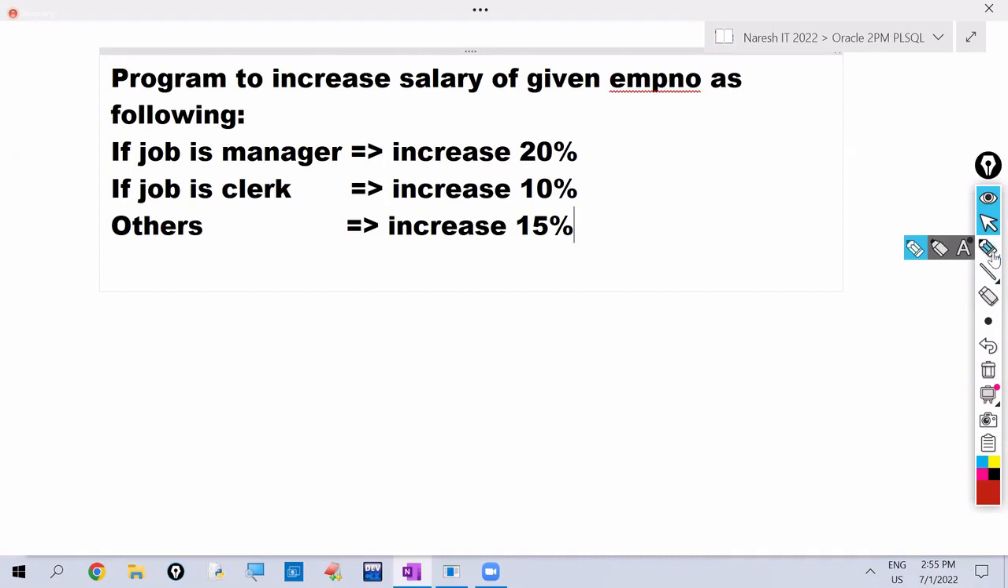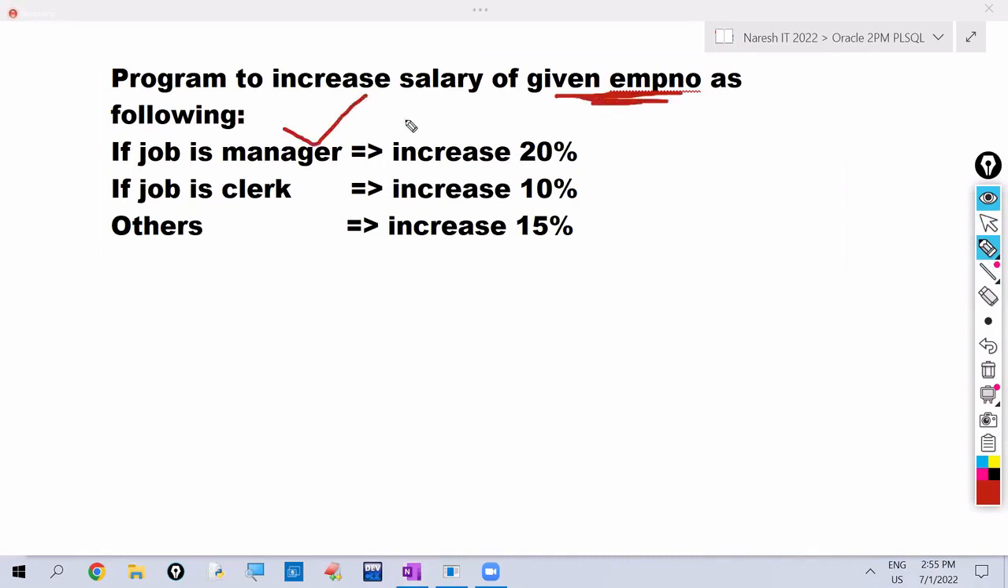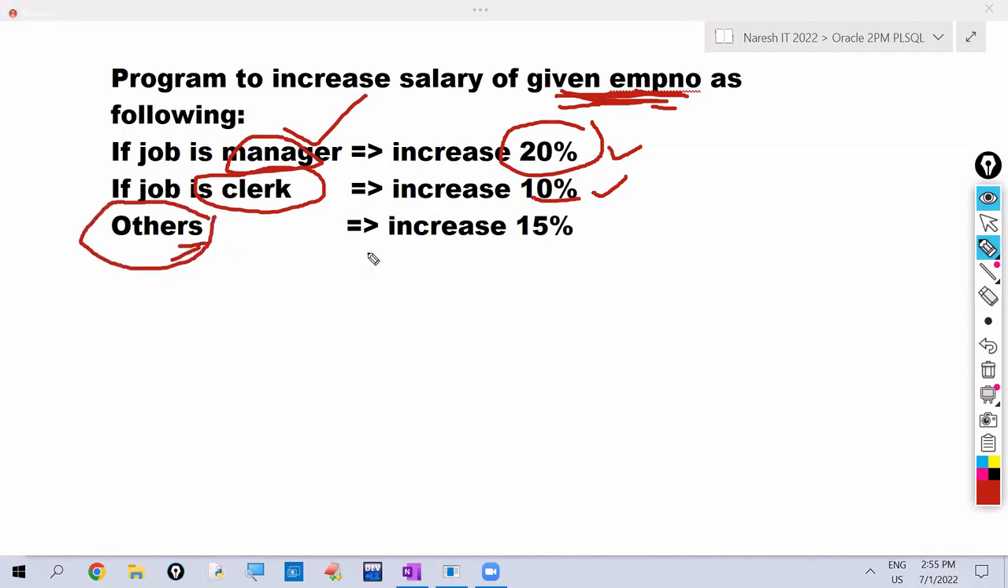Here we are giving employee number. If this employee is manager, how much percentage we have to increase? 20%. If this given employee number job designation is clerk, increase 10%. So if given employee number job designation is other than manager or clerk, means analyst, or salesman, or president, if any other job designations are there, increase 15%. This is our requirement.